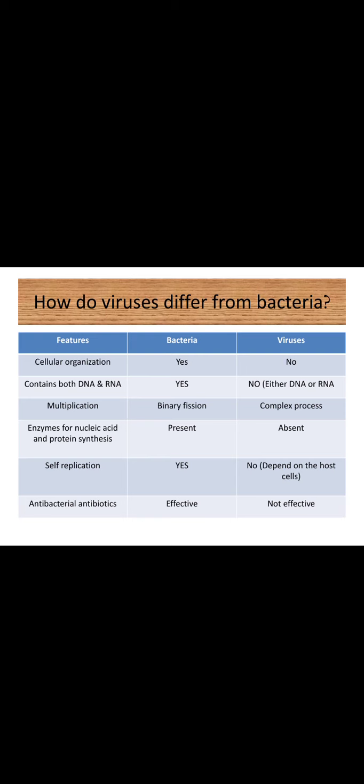One more thing is that bacteria have their own enzymes for synthesis of nucleic acid and for protein synthesis, whereas these enzymes are absent in viruses. So the viruses have to depend upon the host cell enzymes for their multiplication. Next, self-replication is possible in bacteria, but it's not seen in viruses. They are dependent upon the host cell for multiplication.